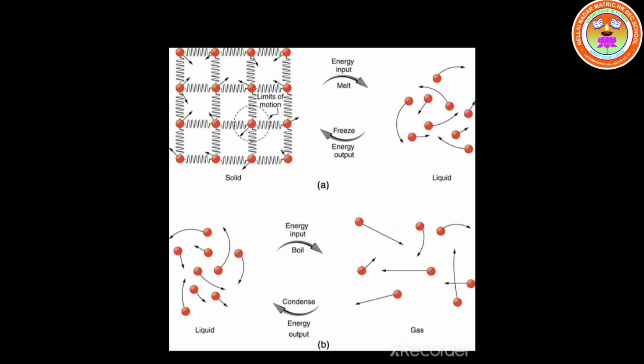In short, heat is the total kinetic energy of the constituent particles of an object. The SI unit of heat is joule. Okay, students. The unit calorie is also used. We have another unit for heat also, which is nothing but the calorie. I hope you all understood, students.